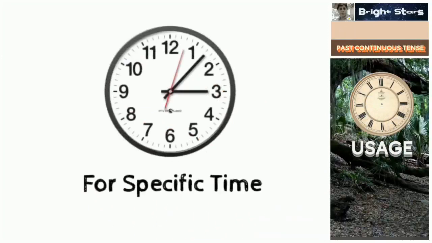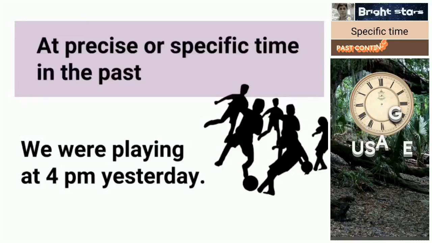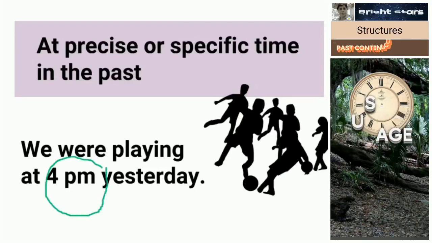For a specific time. At a precise or specific time in the past, we can use the past continuous tense. For example, here: we were playing at 4 p.m. yesterday. So 4 p.m. is the specific time in the past.